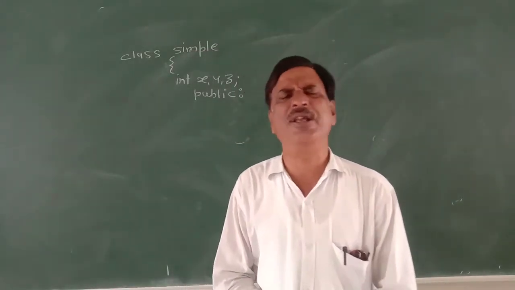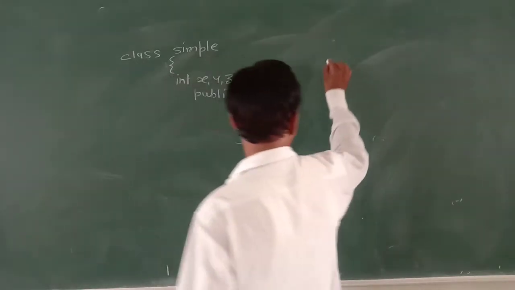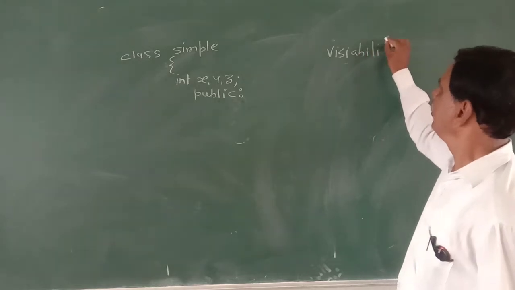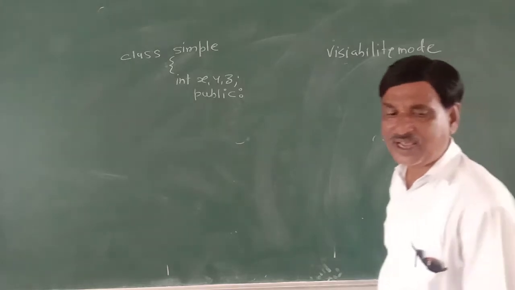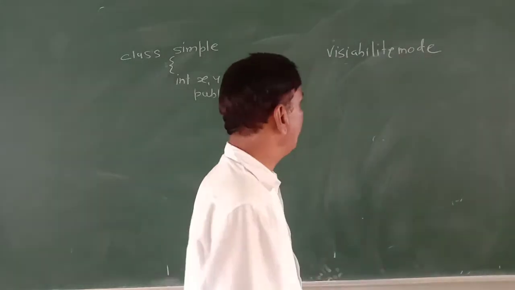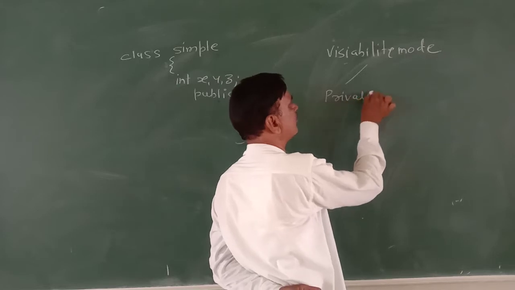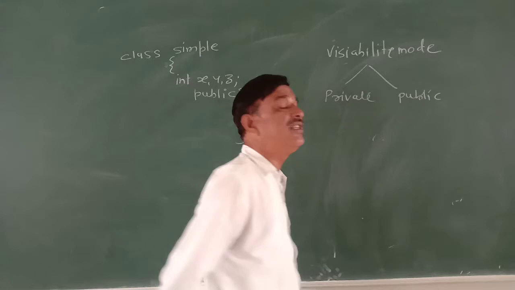And private and public are also known as visibility mode. Why is it called visibility mode?